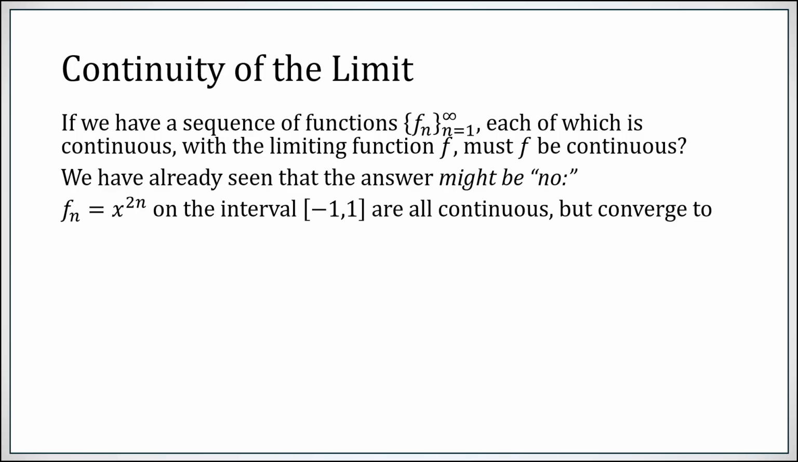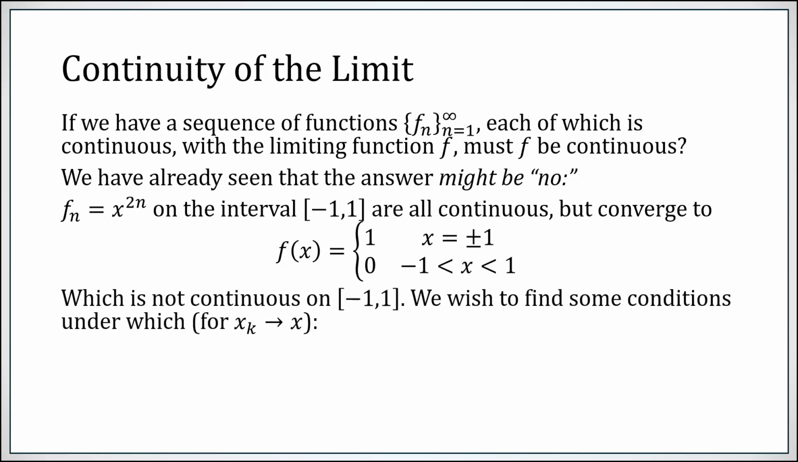f sub n equals x to the 2n on the interval from -1 to 1. Now, each of those is a polynomial and therefore continuous everywhere. However, the limit on that interval is 1 at the endpoints but 0 everywhere in between, which is definitely not continuous on the interval from -1 to 1, including the endpoints. So continuous functions can be converging to something that isn't continuous.